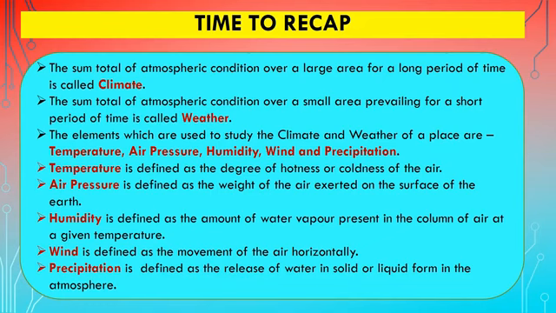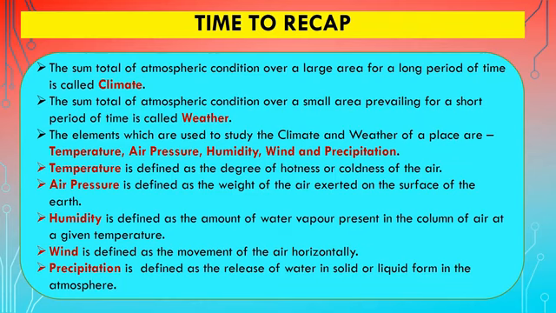The sum total of atmospheric condition over a large area for a long period of time is called climate. The sum total of atmospheric condition over a small area prevailing for a short period of time is called weather. The elements which are used to study the climate and weather of a place are temperature, air pressure, humidity, wind and precipitation. Temperature is defined as the degree of hotness or coldness of an area.